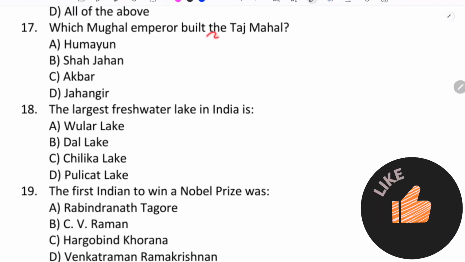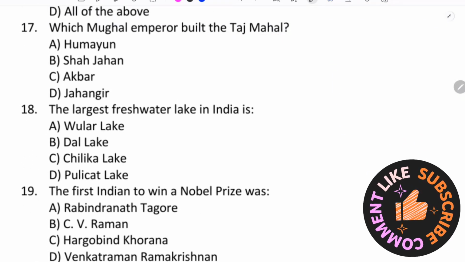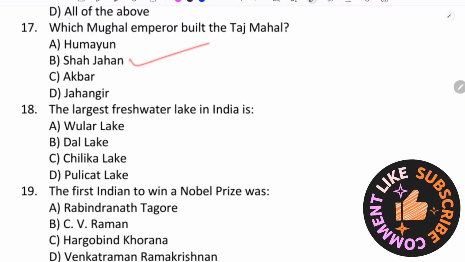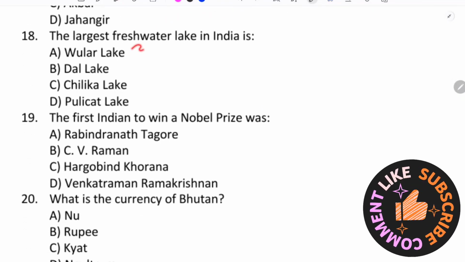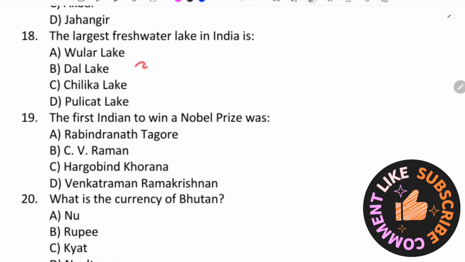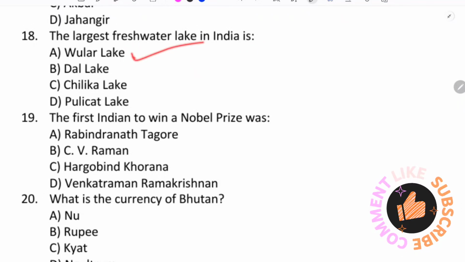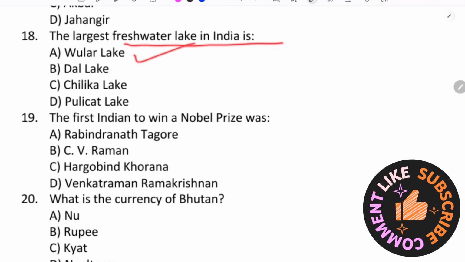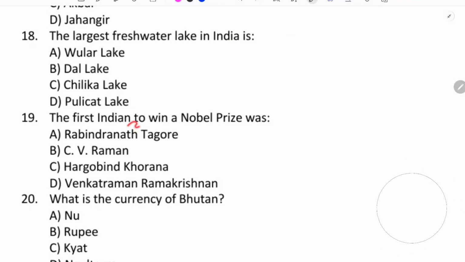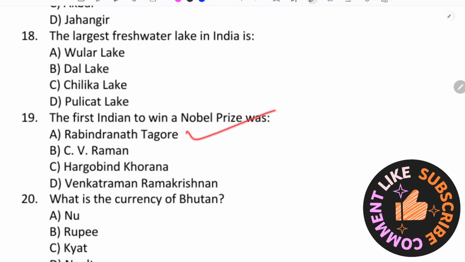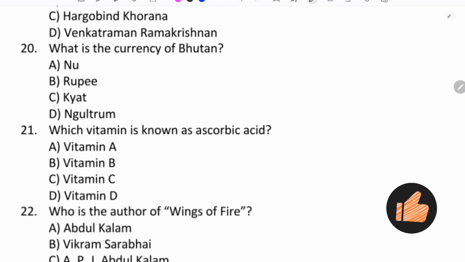Which Mughal emperor built the Taj Mahal? Taj Mahal was built by whom? Shah Jahan. The largest freshwater lake in India is Wular Lake. Largest freshwater lake in India is Wular Lake. The first Indian to win the Nobel Prize is Rabindranath Tagore.